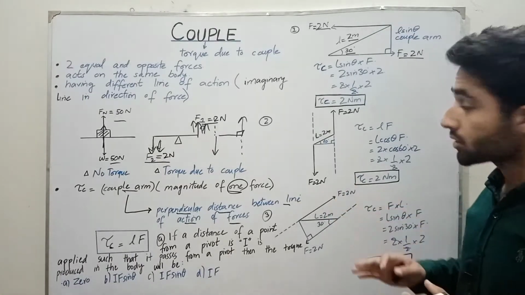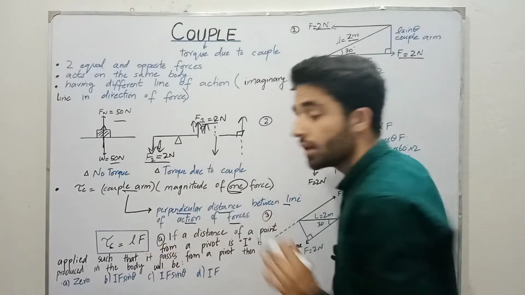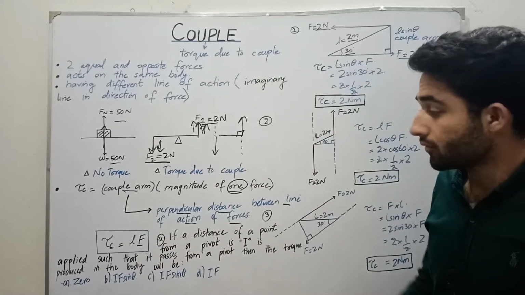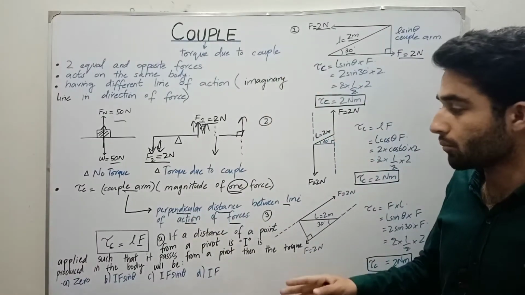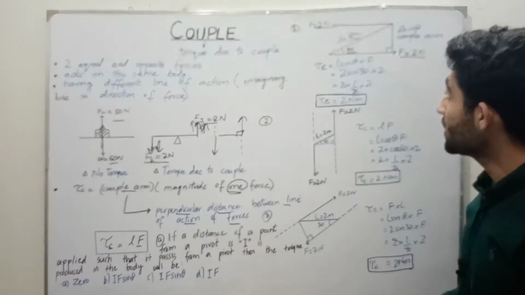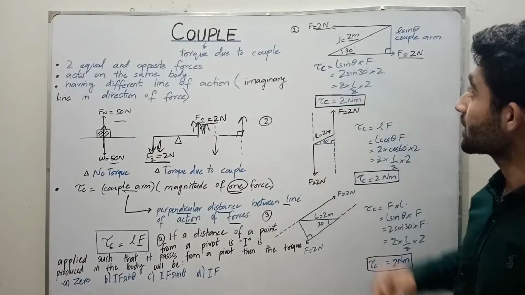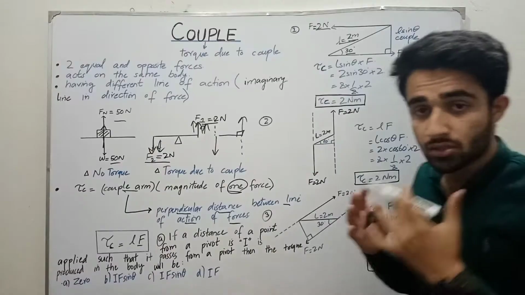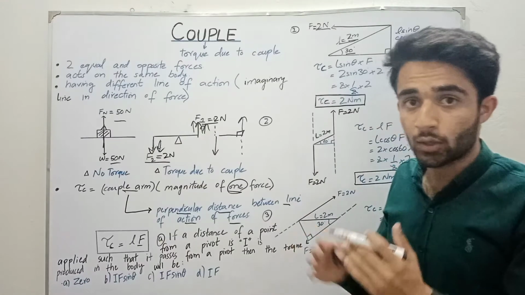First of all, from this formula, we know the magnitude of one force, which is 2 Newton, but we don't know the couple arm, because in this case the couple arm is not at 90 degrees, it is not perpendicular between the lines of action of forces.